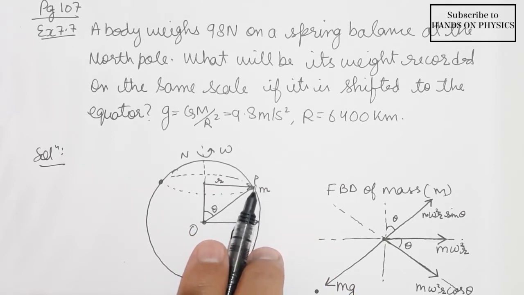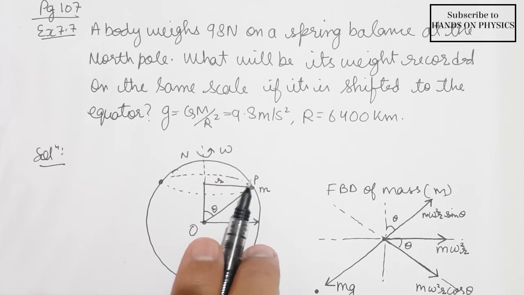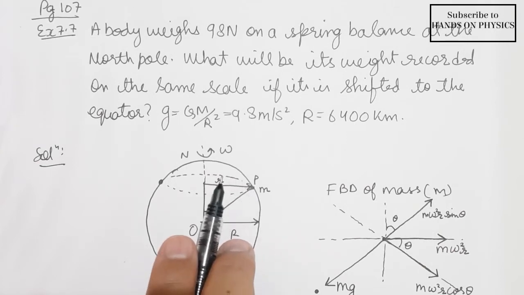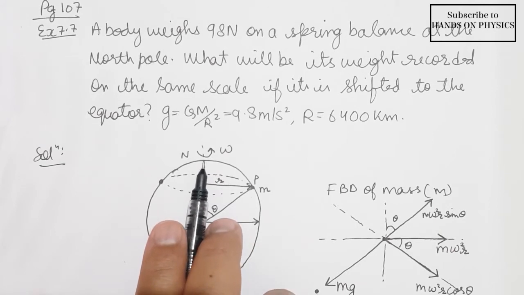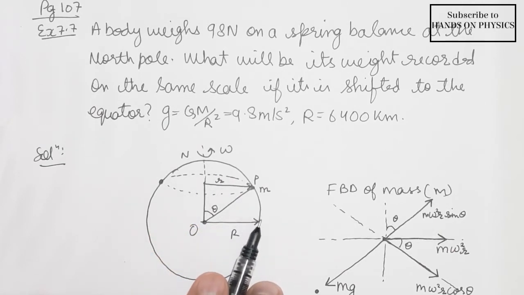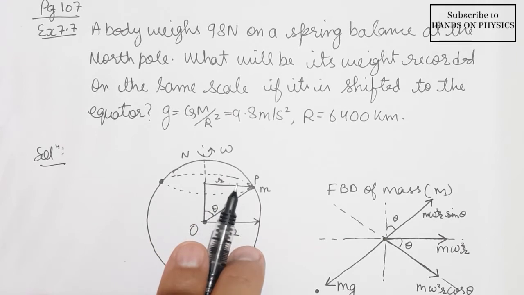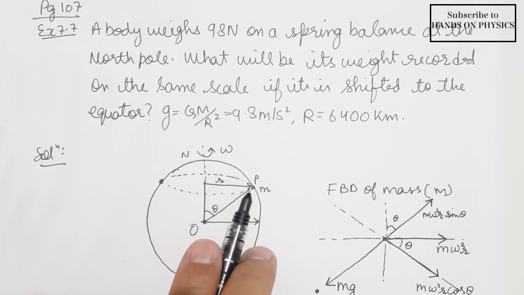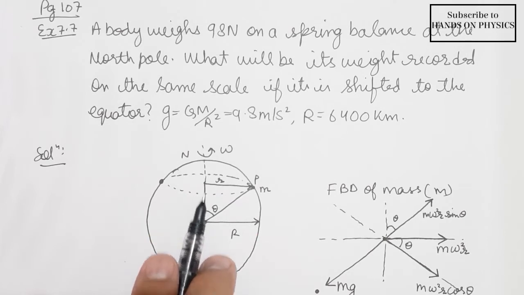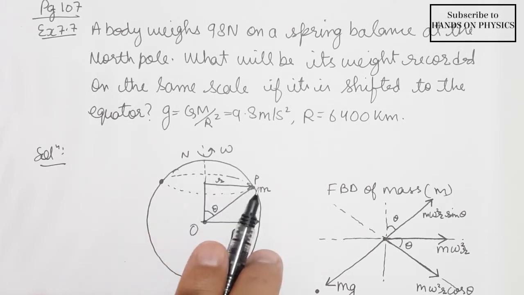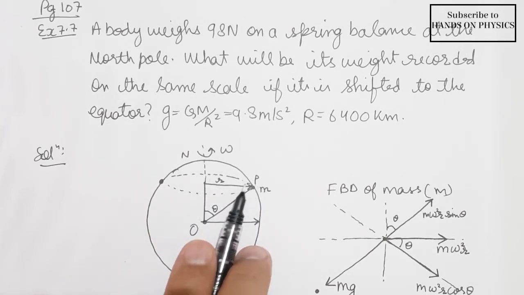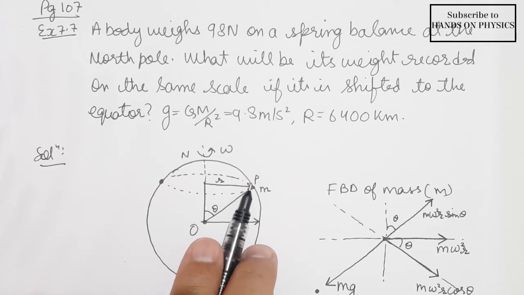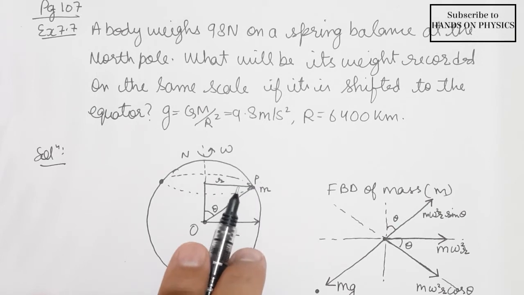Now the weight of the body is given by mg. Now g, which is acceleration due to gravity, changes from this point to another point. So if I calculate acceleration due to gravity at any arbitrary point P, which is at an angle theta with the vertical, then I can find the net weight at that particular point.